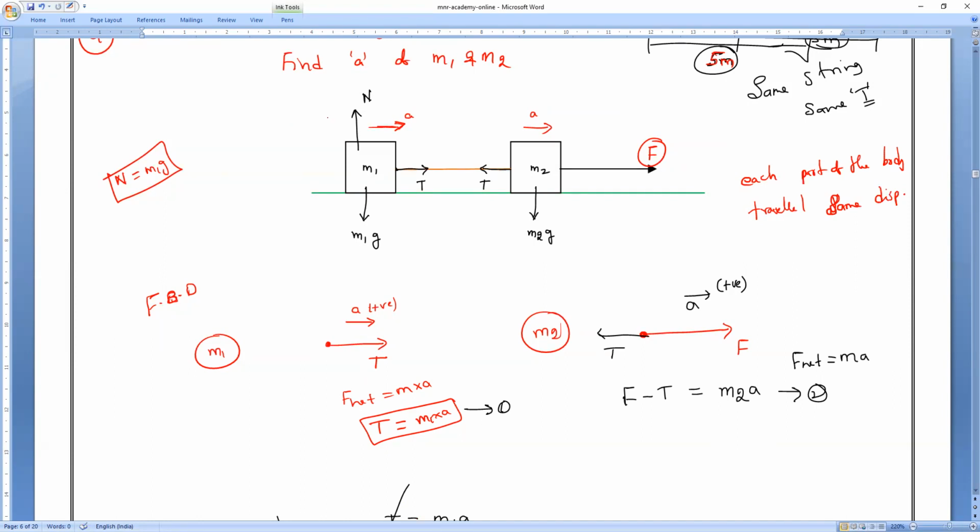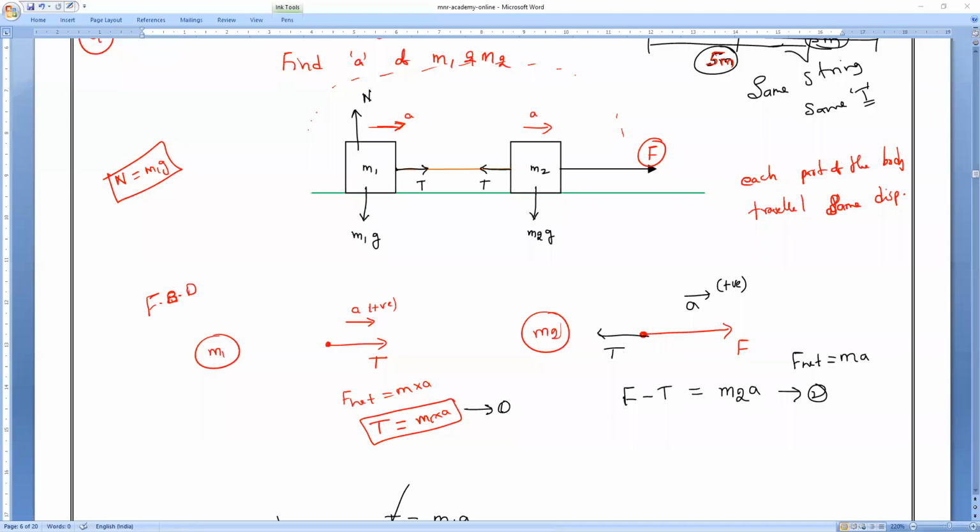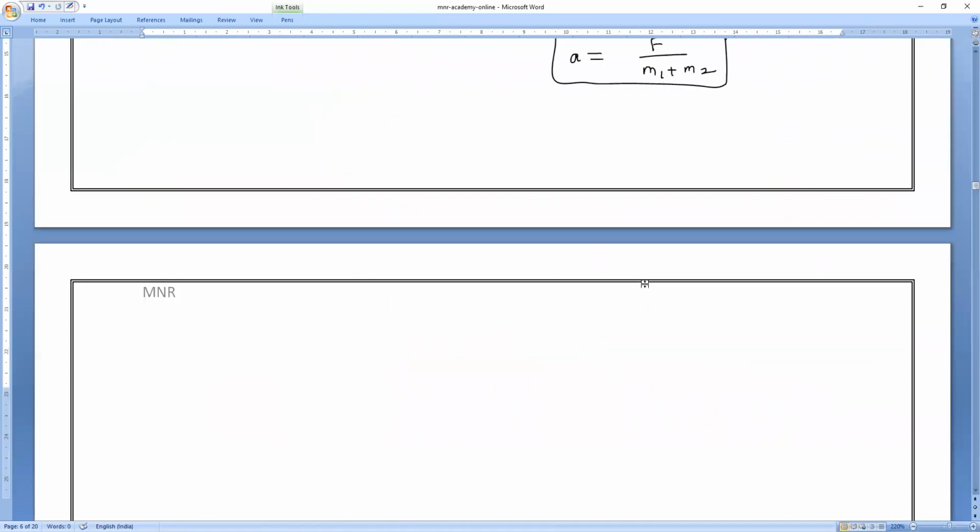It is very simple if you want a shortcut formula. As both are attached, I will consider the entire thing as a system. If I consider it as a system, what is the total mass? M1 plus M2.